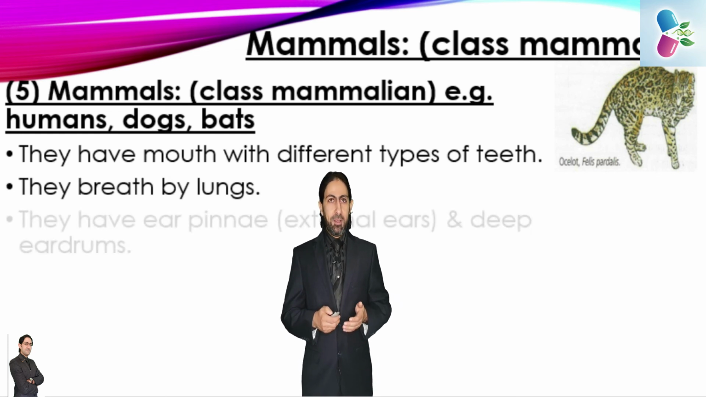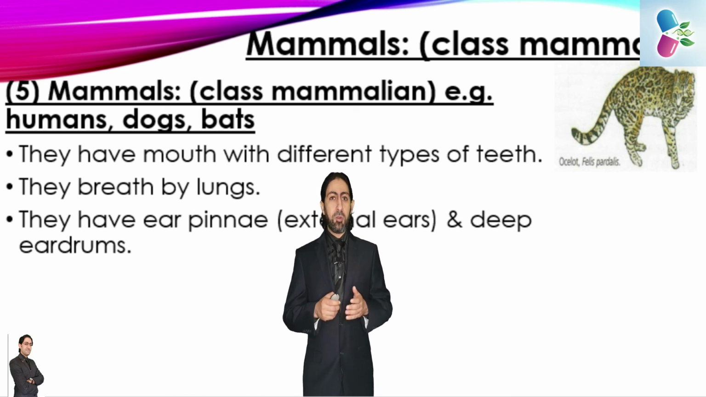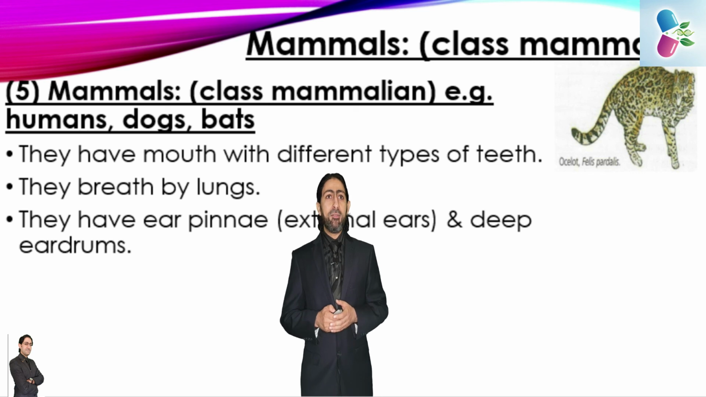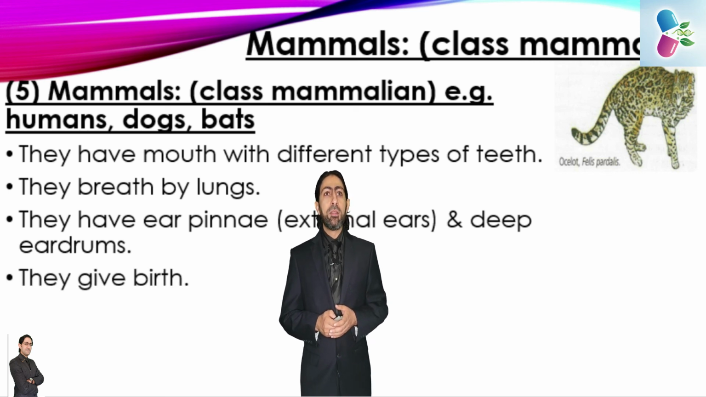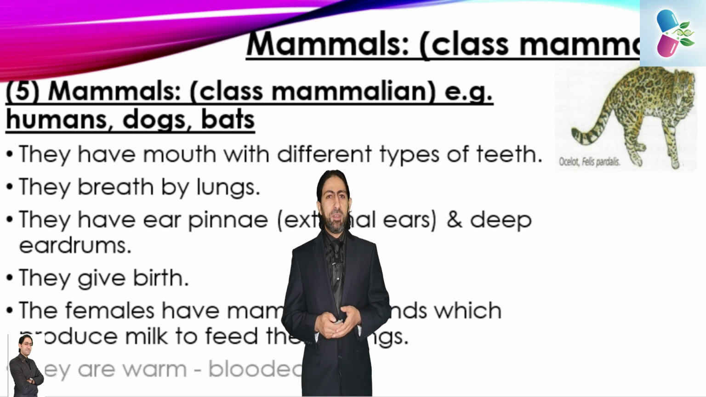They breathe by lungs, and they have ear pinnae, which are external ears, one of the most important things characterizing the mammals, and also they have deep eardrums. They give birth, and the females have mammary glands which produce milk to feed their young.